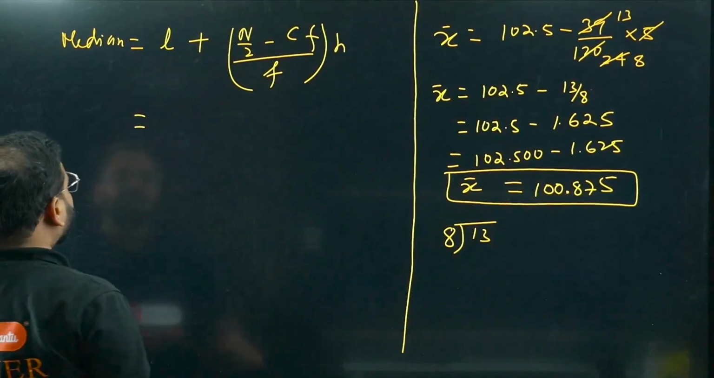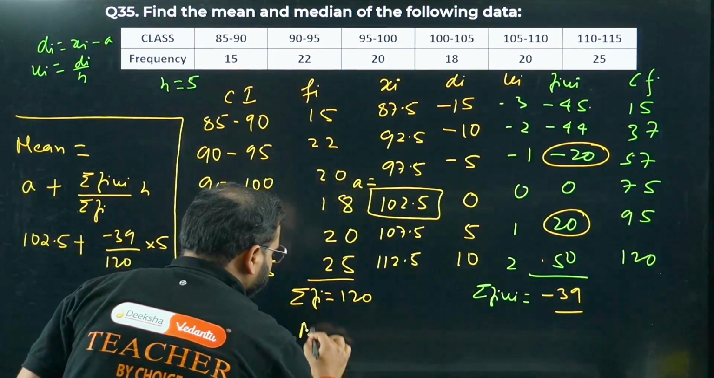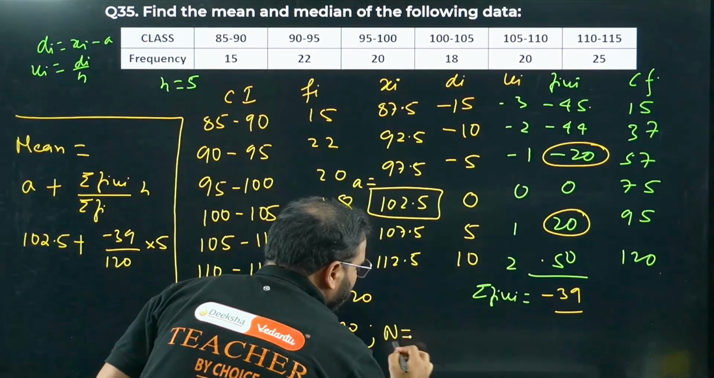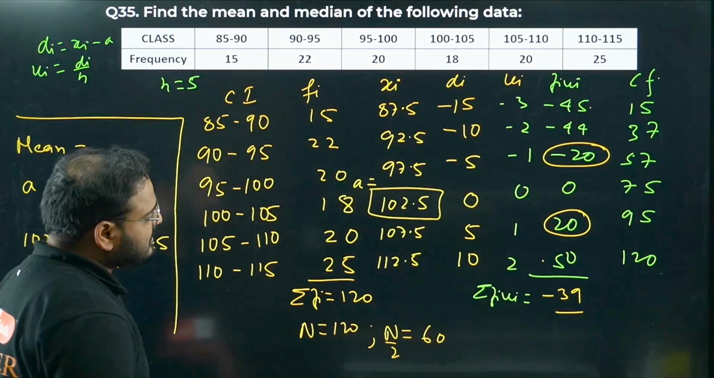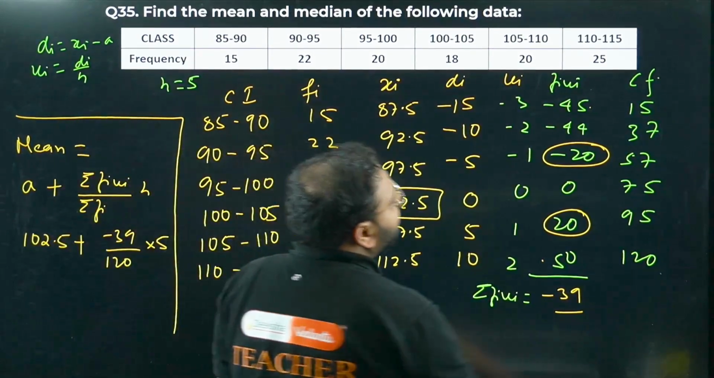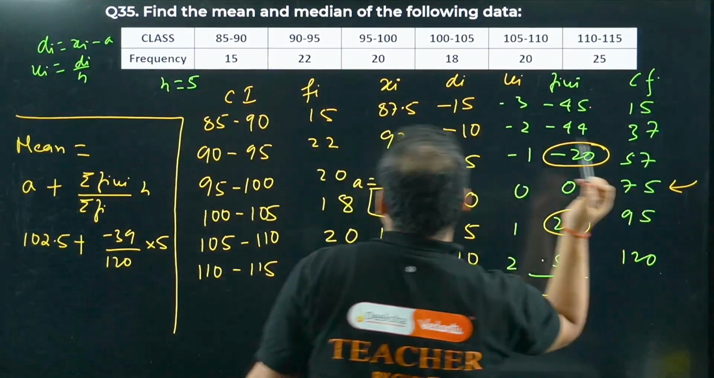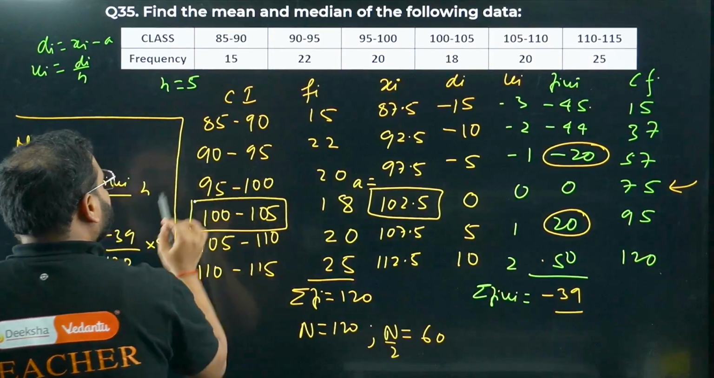What is the lower limit? We have to find first the n by 2 value. This is n, right? N is 120. So what is n by 2? N by 2 will be 60. N is the total frequency. So 60 is the n by 2 value. Contained here easily 75. So first, second, third, fourth. This is my median class.